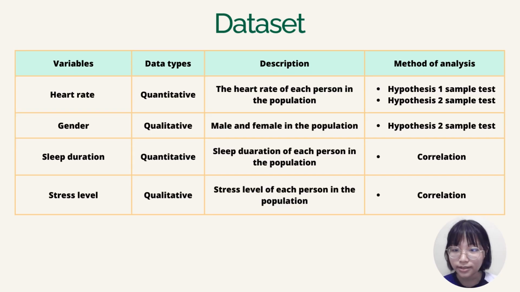This is the dataset we have been using in testing. We use heart rate for the hypothesis one-sample test because we want to see whether the average heart rate in the population differs from the commonly accepted average of 70 beats per minute. For the hypothesis two-sample test, we use gender and heart rate because we want to see the significant difference in the average heart rate between male and female. For correlation, we use the sleep duration and stress level from 0 to 10 because if you have enough sleep, you can reduce your stress.